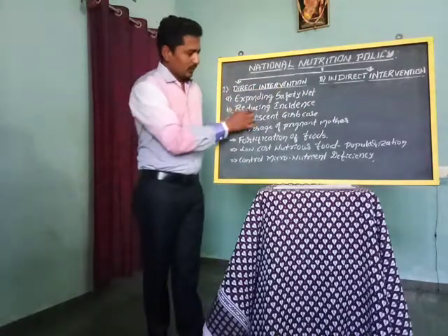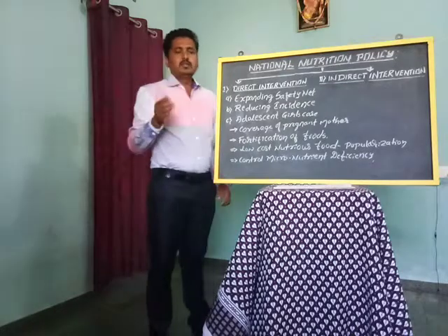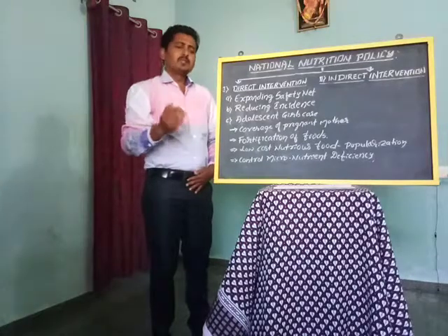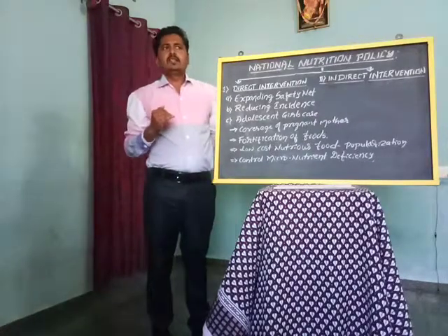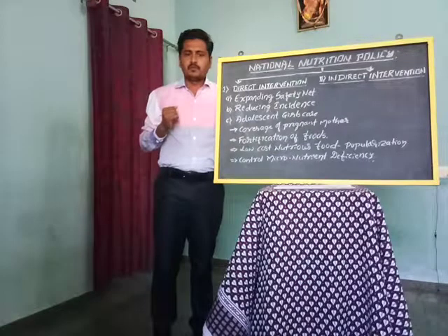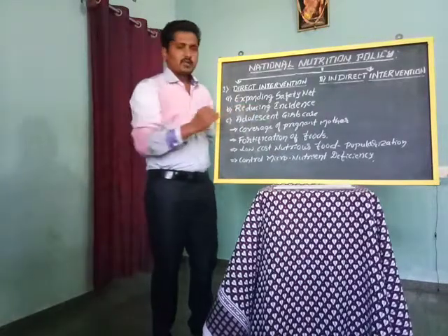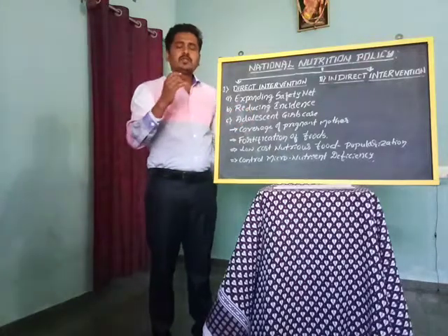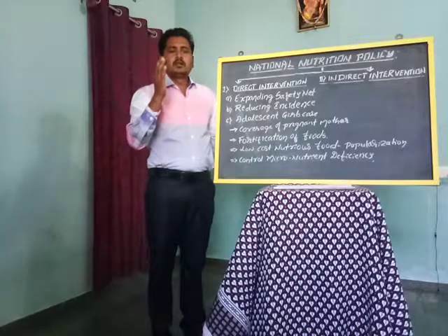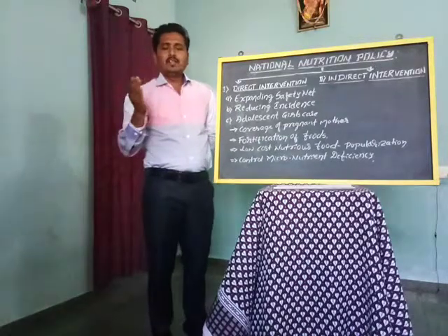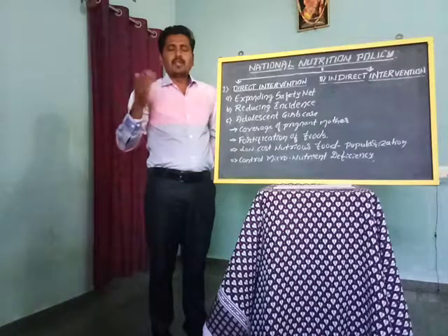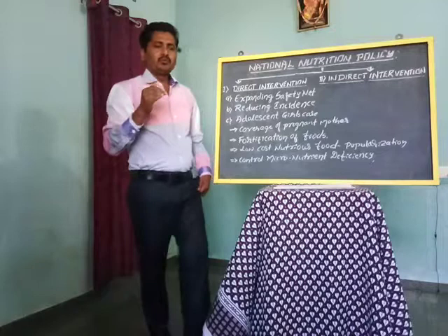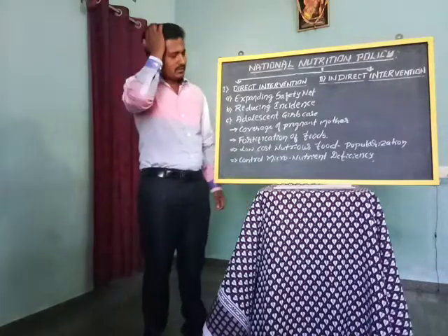And second one, reducing incidence. Currently the incidence related to nutrition is gradually decreasing, but we still have to decrease the incidence rate of nutritional problems. To reduce this, the Government of India's main aim is to reduce the nutritional problem rate by half by the year 2080. This is the main aim of India, but we still have to fight to reduce the incidence.